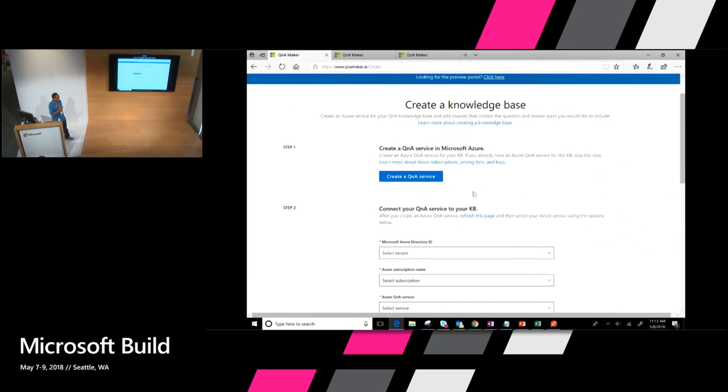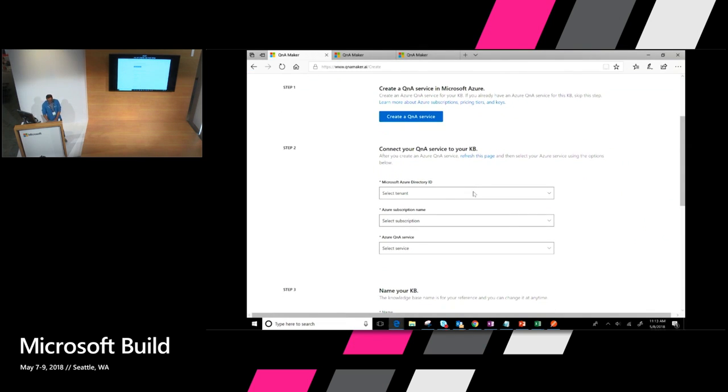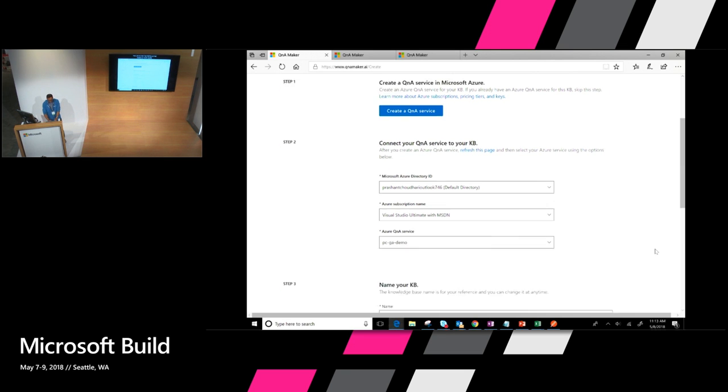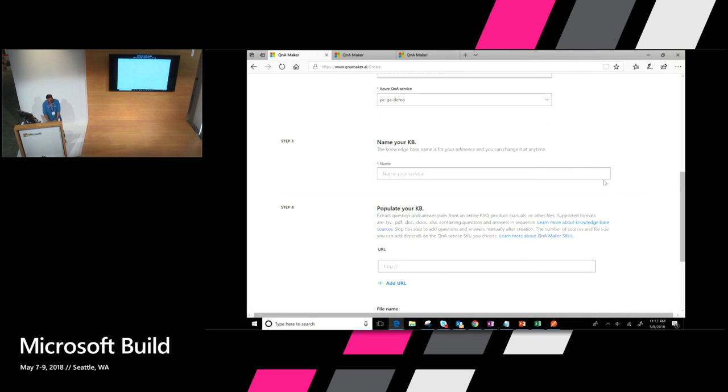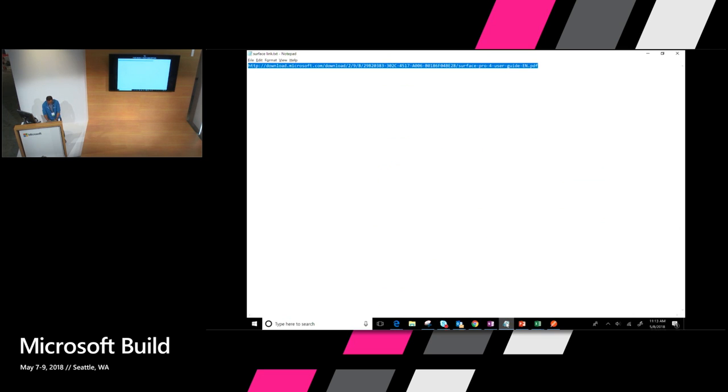So going back to my demo, so I was here, right? Let's say I did that. I went and created my Q&A service. Now I get to select that service that I just created. So if you're wondering how this works, the login to this portal is the same login for your Azure. It's your Azure auth, right? So we can use this auth to pull in the ARM resources from Azure, and you get to select which service to deploy it to. So you select your tenant, you select your subscription, you select your service. Let's say you give it a name, Surface, the demo I want to do, and that's my URL.